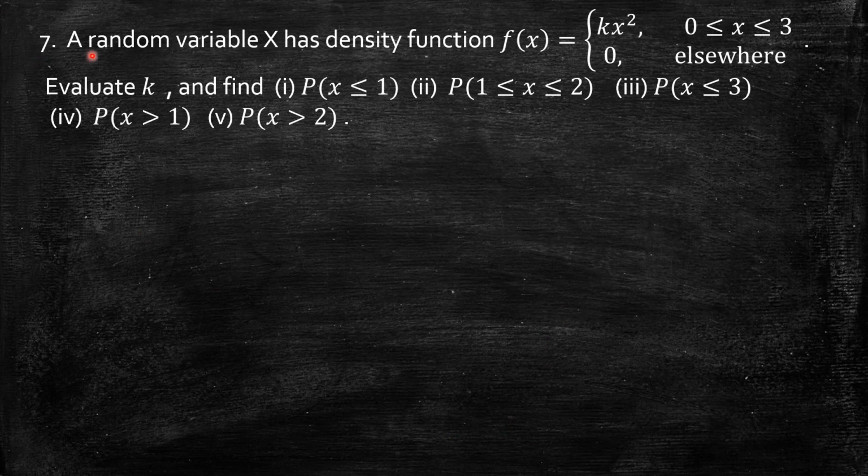Next, problem number 7. A random variable x has density function f of x equal to kx square defined in an interval 0 less than or equal to x less than or equal to 3, 0 elsewhere. Evaluate k and find the probabilities: x less than or equal to 1, 1 less than or equal to x less than or equal to 2, x less than or equal to 3, x greater than 1 and x greater than 2. Now if I observe this probability function, it is defined in an interval 0 less than or equal to x less than or equal to 3.